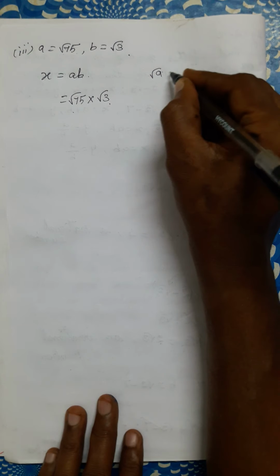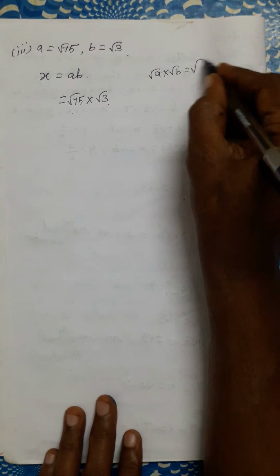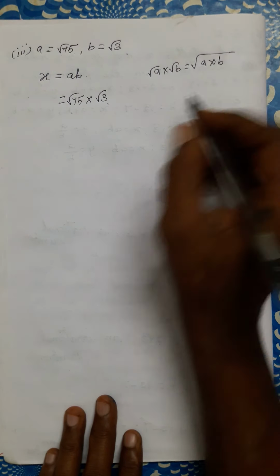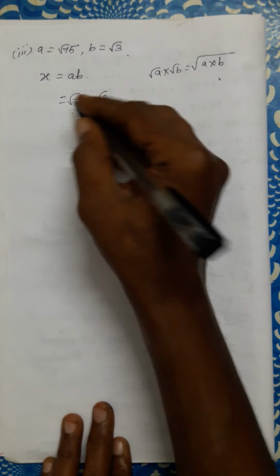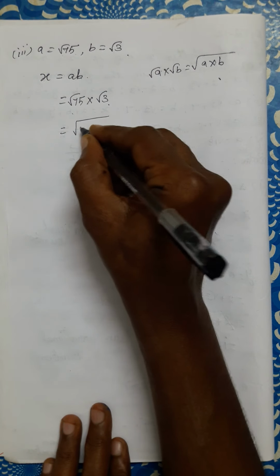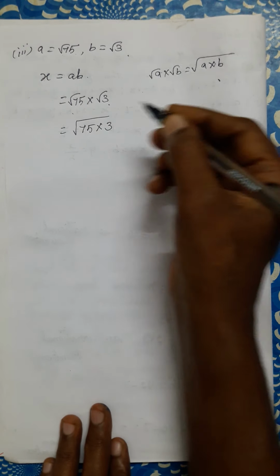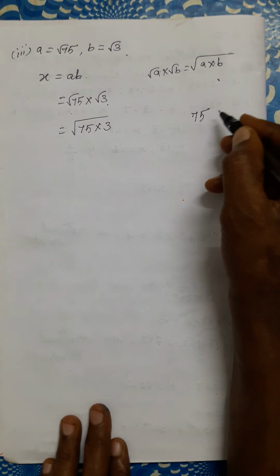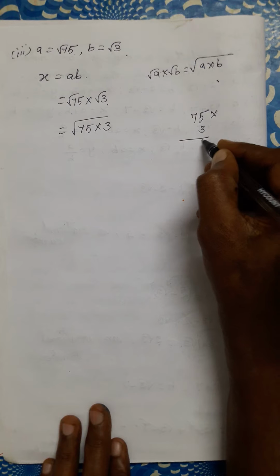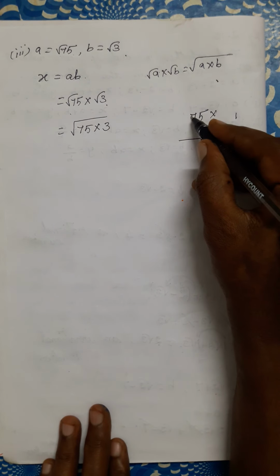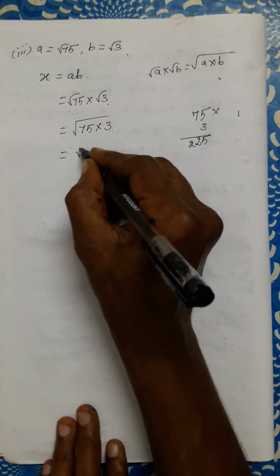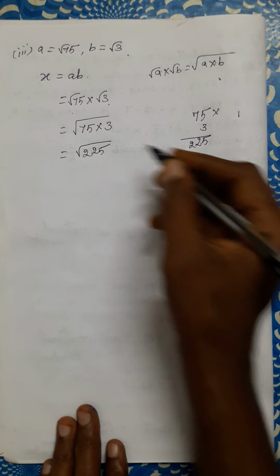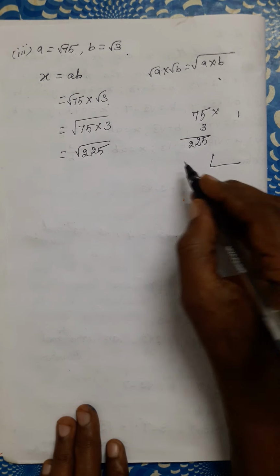One property is there: root A into root B is equal to root of A into B. When we substitute this, what do we get? Root of 75 into 3. When we multiply 75 into 3, 5 3s are 15, 1 balance, 7 3s are 21, 22, so 225. Root 225. Can we factorize this?